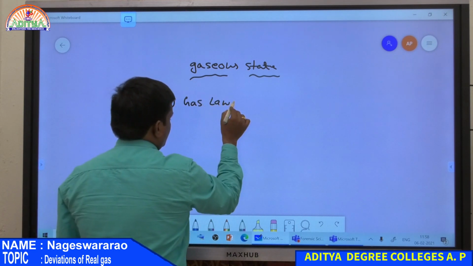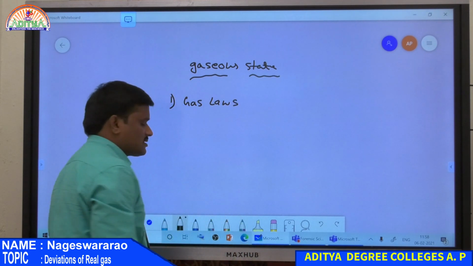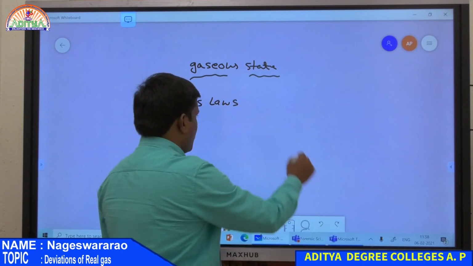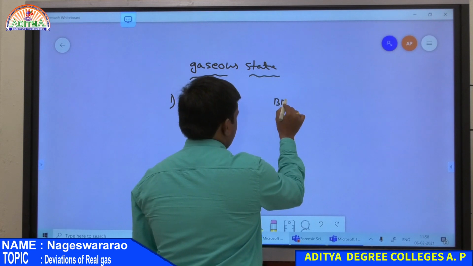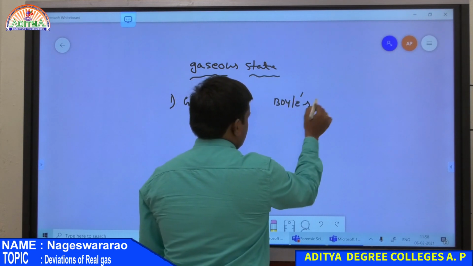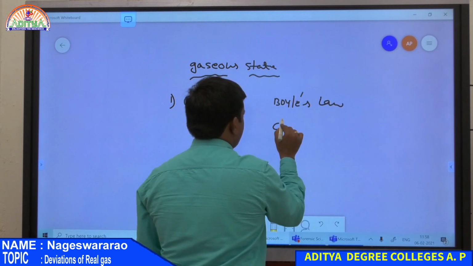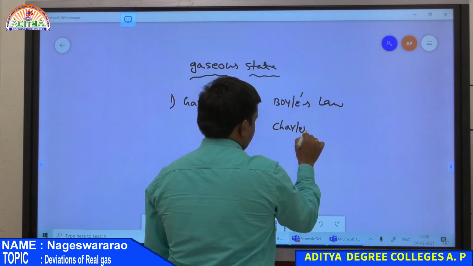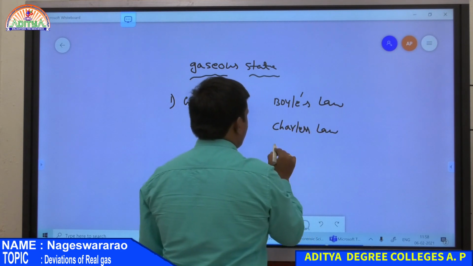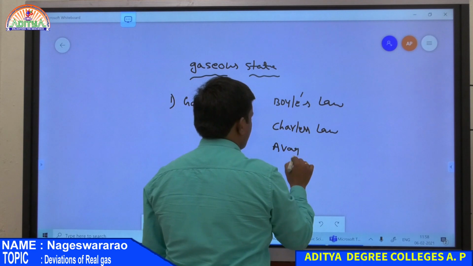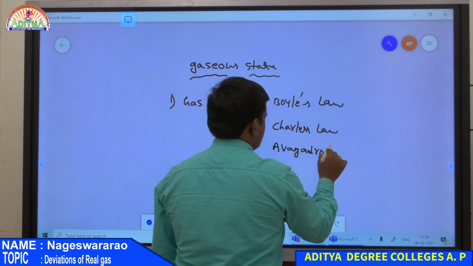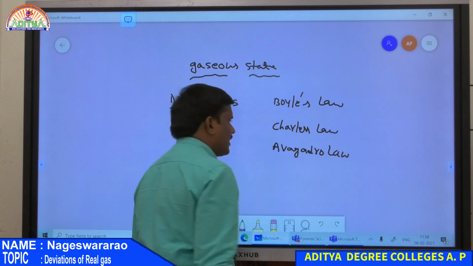What are the laws present in the gaseous state? First one is Boyle's law, second one is Charles law, and third one is Avogadro law. These are the laws included in gases.